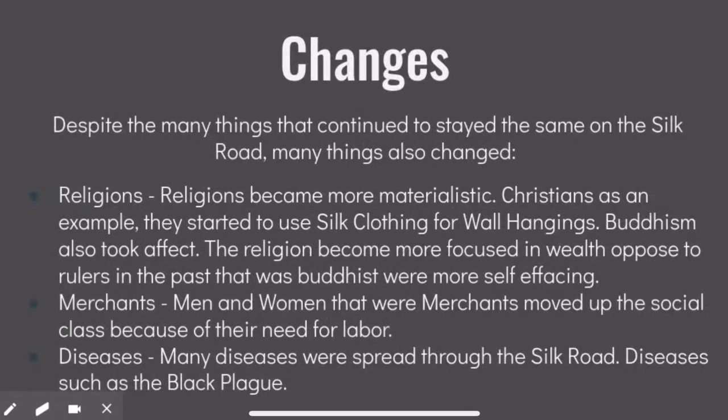Changes. Even though a lot of things stayed the same during this time period, a lot of things also did change, like religion, merchants, and diseases. Religion became so materialistic that Christians, as an example, started to use silk clothing for wall hangings, and Buddhism was also affected. The religion became more focused on wealth, as opposed to rulers in the past who were Buddhists and more self-sufficient. With merchants, men and women merchants moved up in social class because they were needed for labor.